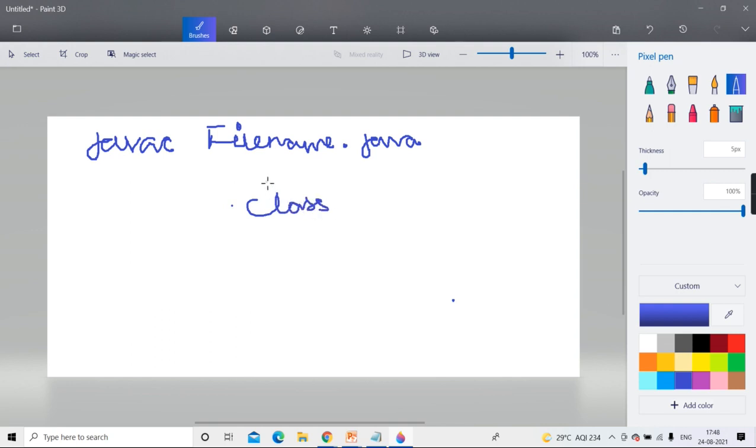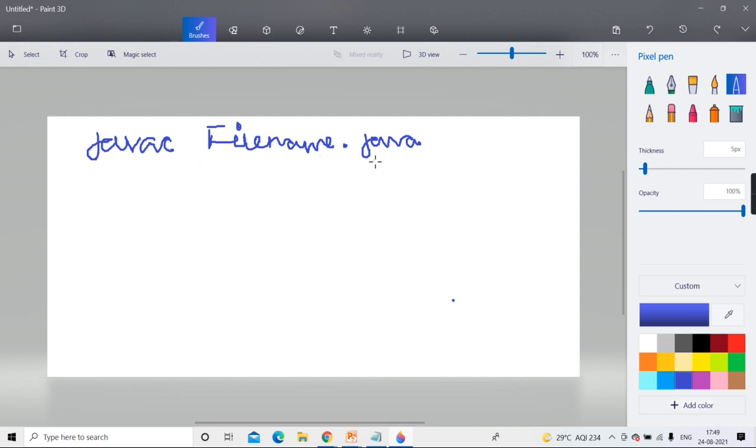Many think that whatever the source file name is, the same will be the .class. Please remember, it's not like that. Whatever file name you give to the .java, your .class will not necessarily have the same name. Then you'll ask, what is the name of the .class? It is the name of the class which you have typed inside it.